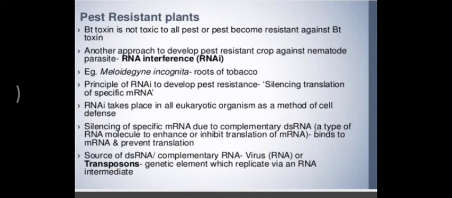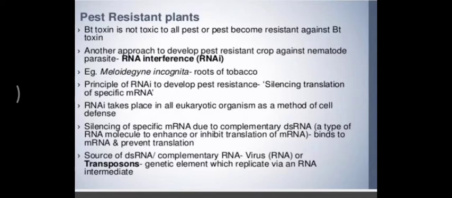In our last class, we were discussing the contribution of biotechnology in the field of agriculture, and we discussed in detail Bt cotton and the cry genes, and how the Bt toxin and the cry genes are helping in developing pest resistant varieties of different crops. Now, in today's class, we are going to learn about a new pest resistant plant variety, which involves a new technique, that is the technique of RNA interference.